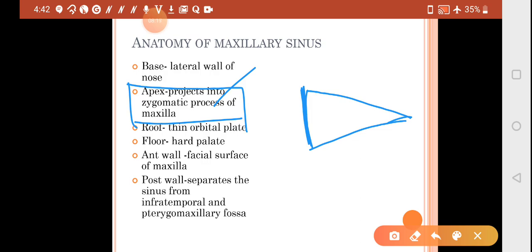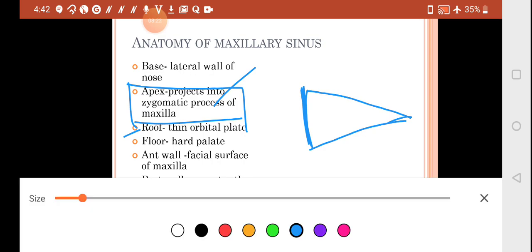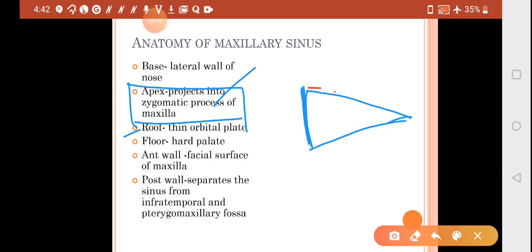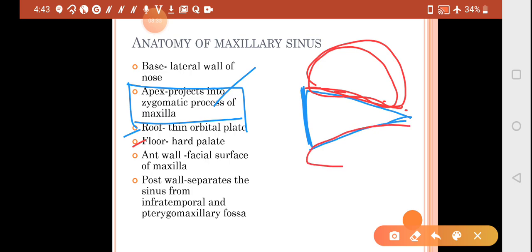So it is covered from the anatomical point of view too. Then the roof is going to be the thin orbital plate, so the orbit lies above it, this is your roof. And the floor is going to be the extension of the alveolar process, this one, palatal. So this is the roof, this is the floor, this is the apex and this is the base.